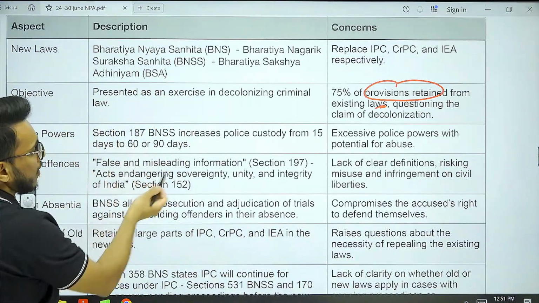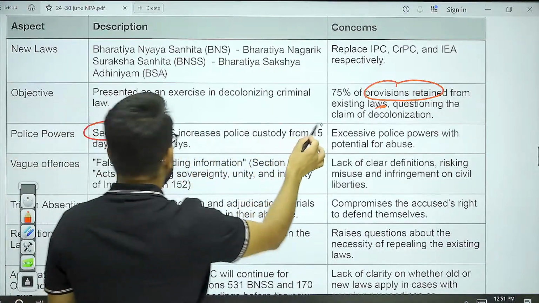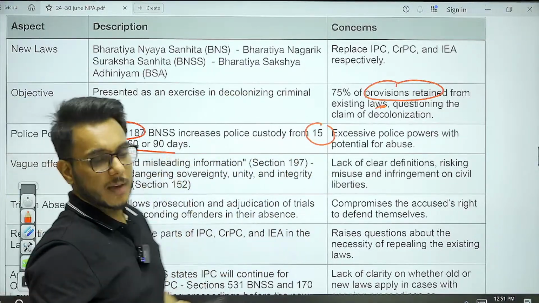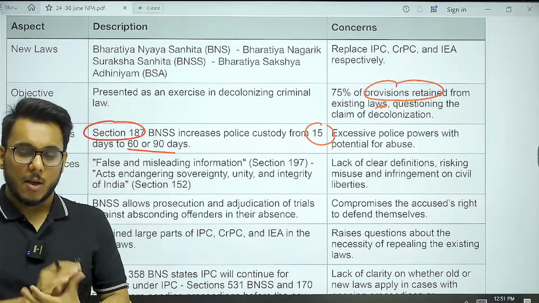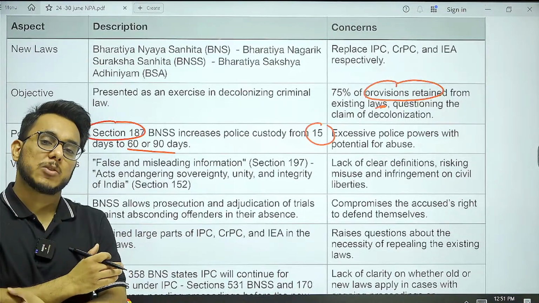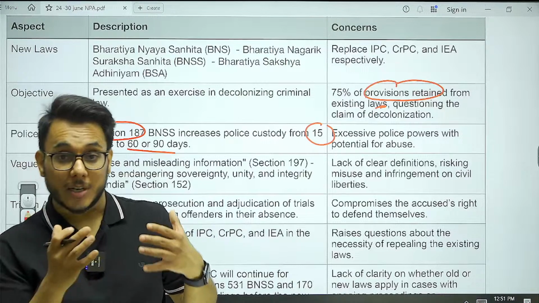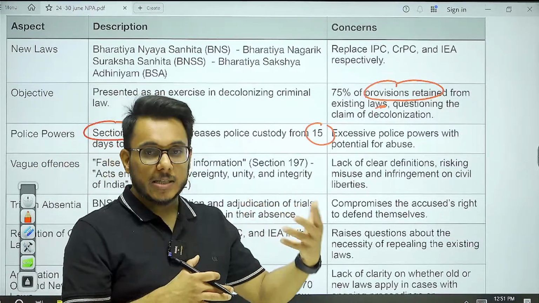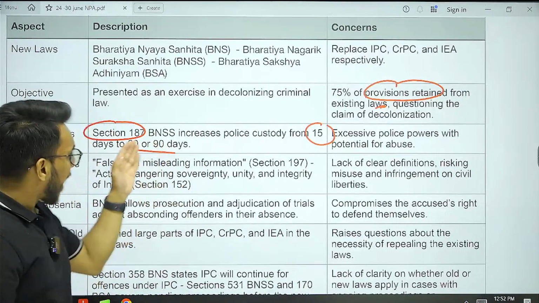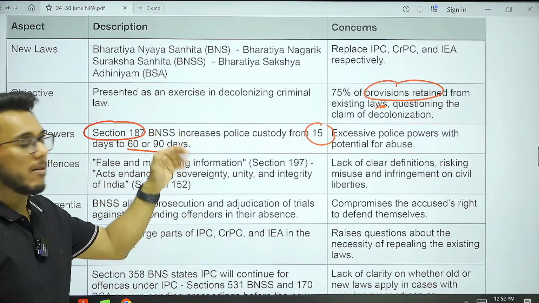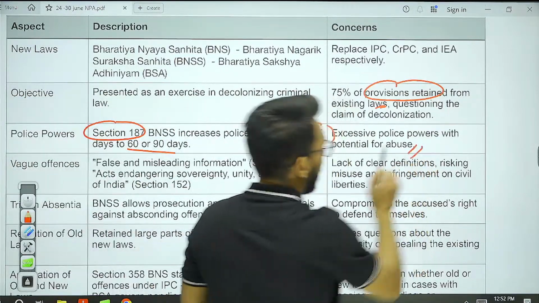But 75% provisions are retained from the existing law. Then there is one section 187. It increases police custody from 15 days to 60 or 90 days. Now guys, often enhanced police custody could be used for political purposes also. For example, in some fake case, police can be used as an instrument by the ruling government to arrest politically opposition people. So police custody can be given for 60 to 90 days. So it has potential for abuse.